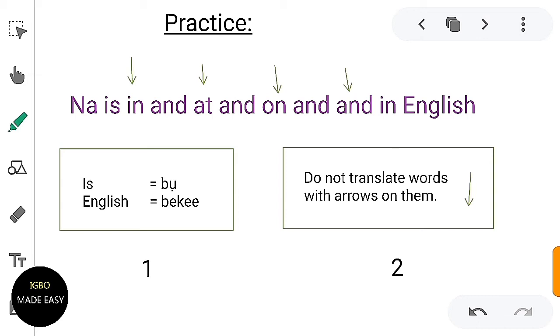You see, the only things you are going to be saying in English is the English word that you are going to be calling, that is in, at, on, and I pointed out the and that you're going to be saying in English. You're not saying this and in English. This and is to be said in Igbo.